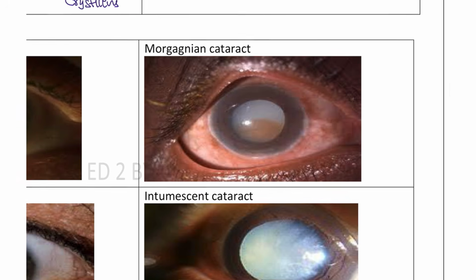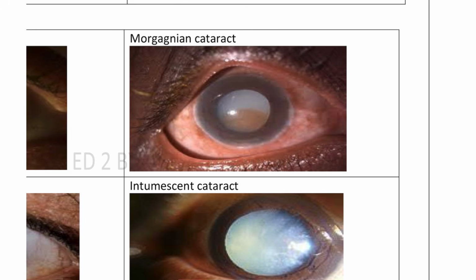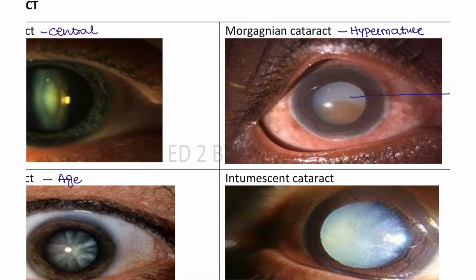Next, we have the Morgagnian cataract. Morgagnian cataract is the mature cataract. Sorry, this is the hypermature cataract. Why? Because the cortex has also become liquefied. This is what the hypermature cataract is, and it is seen in patients with nuclear cataract.